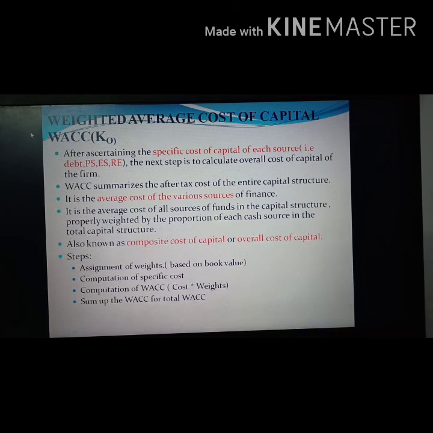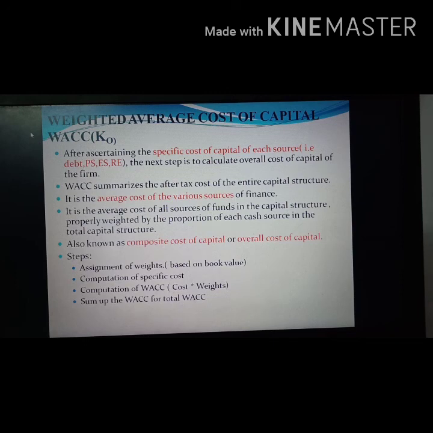So this is an important concept. It is also known as composite cost of capital or overall cost of capital. It is very important to know the weighted average cost of capital, because only then can we say whether the company's earnings are enough or not. The company's earnings must be at a rate greater than the weighted average cost of capital, and only then can the company survive. Remember, the company's earnings should be at a rate greater than the WACC, then only the company can survive.